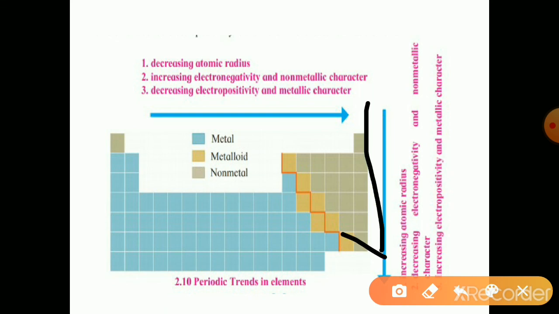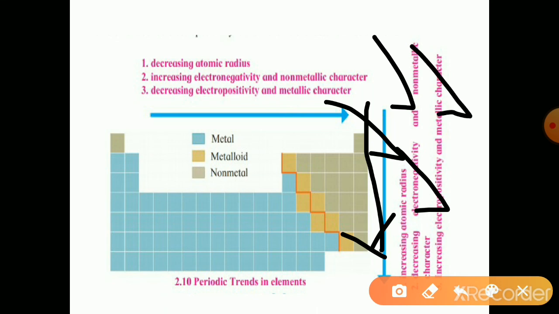Down the group, atomic radius increases and electronegativity decreases. So the non-metallic character decreases. But the electropositivity increases, so metallic character increases.